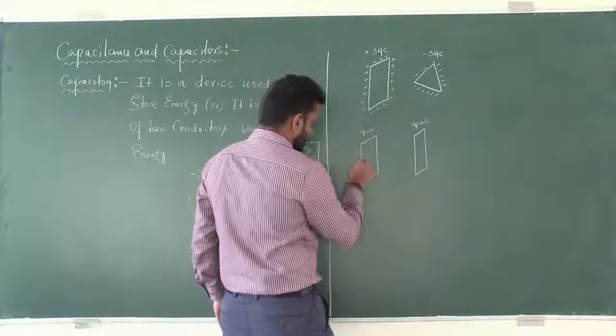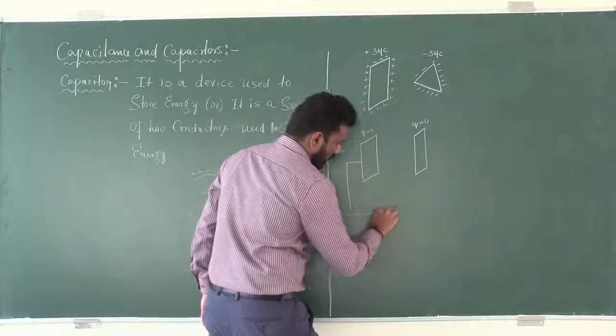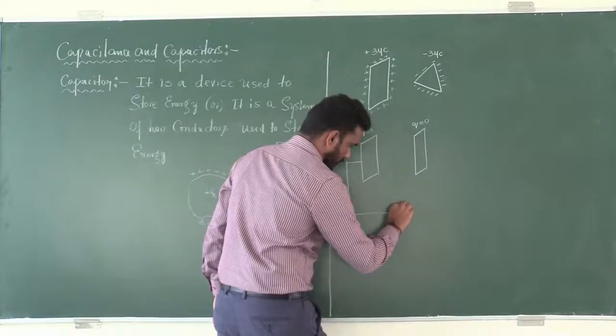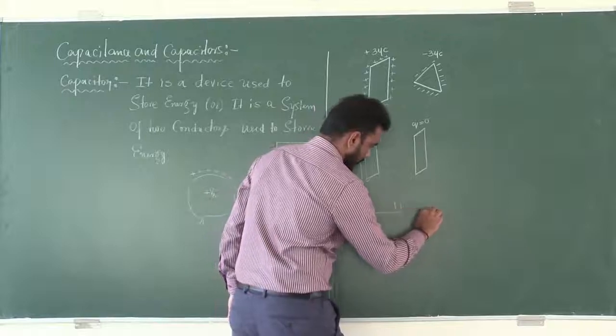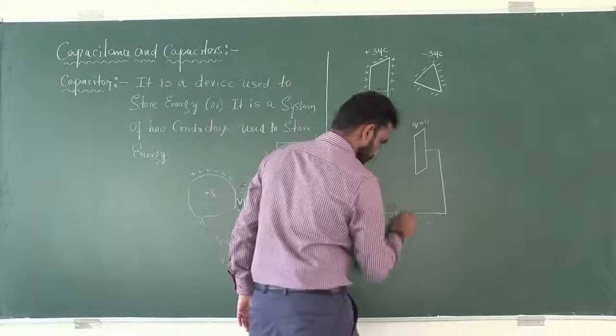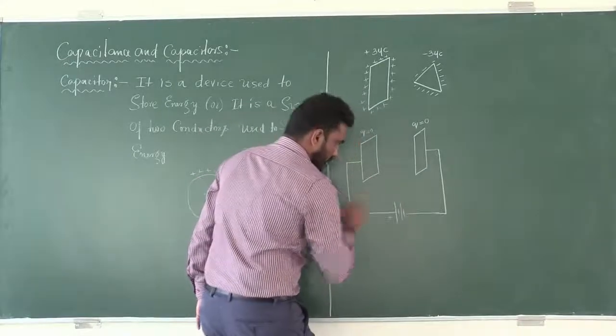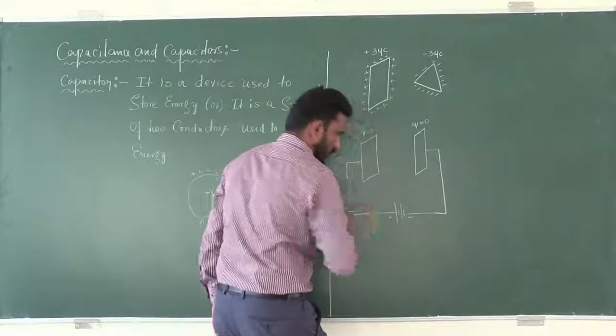Across these two metal plates, I'll connect a battery. This is the symbol of a battery. This is the positive terminal, this is the negative terminal.